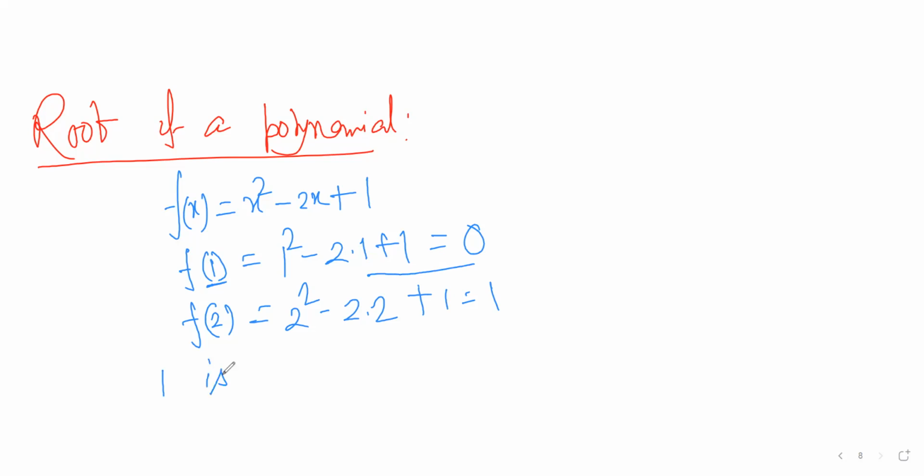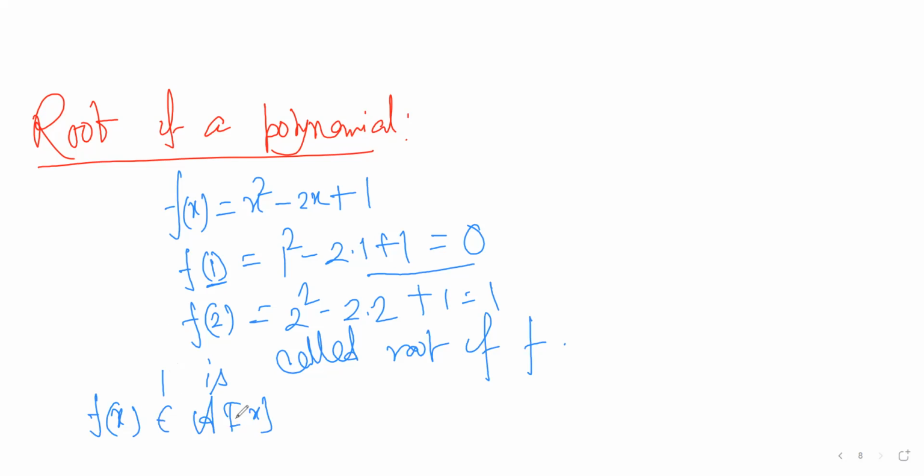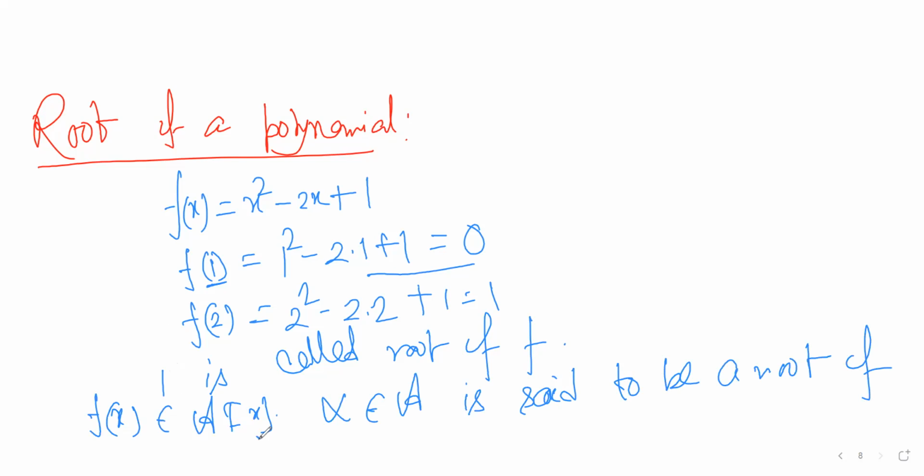One is called a root of f. So in the general case, if f is a polynomial over an arbitrary set A, then alpha belonging to A is said to be a root of f(x) if f(alpha) equals 0. This is the concept of root.